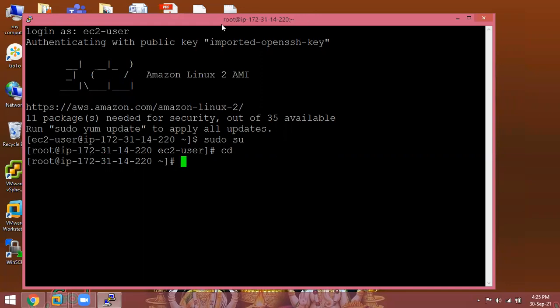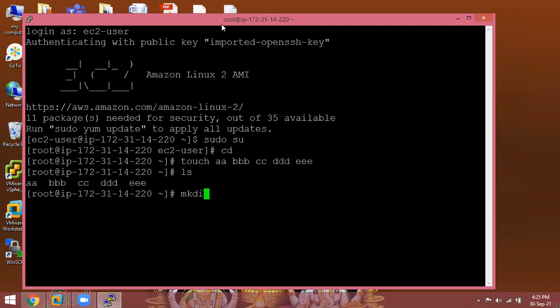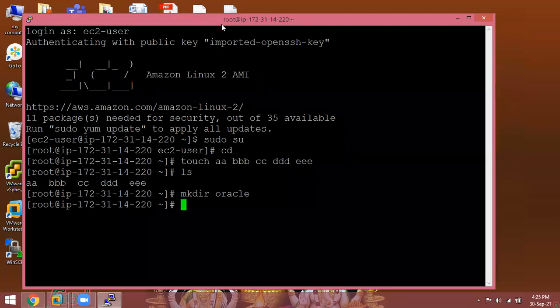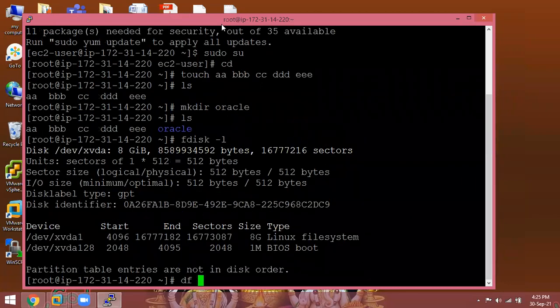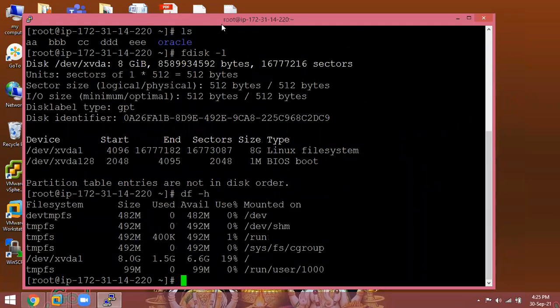Then you can use the Linux commands: creating files, creating directories with mkdir, Oracle, whatever it may be. To check the available disks in Linux, these are Linux administration related commands. Like My Computer, which drives are there in Linux: df -h.